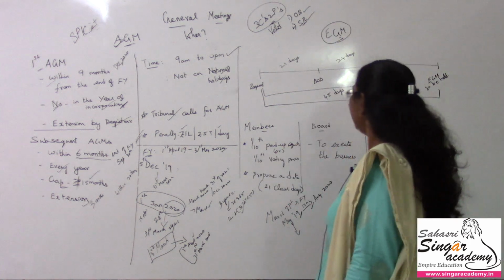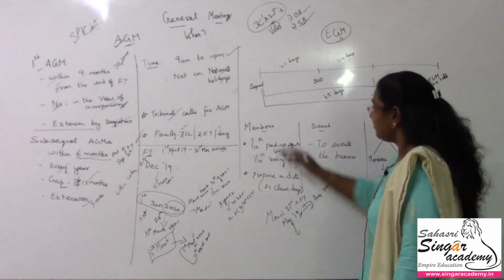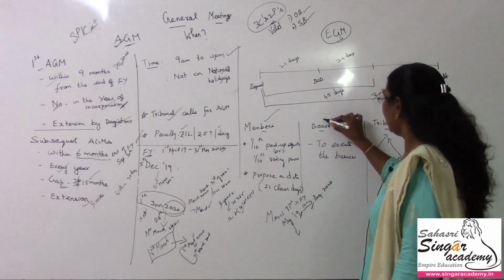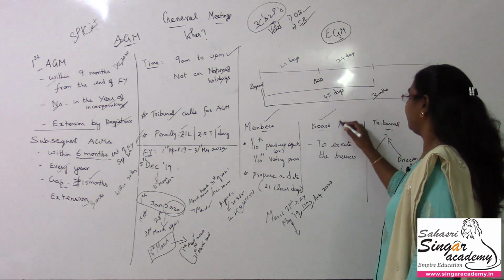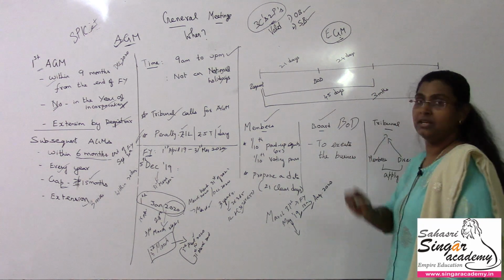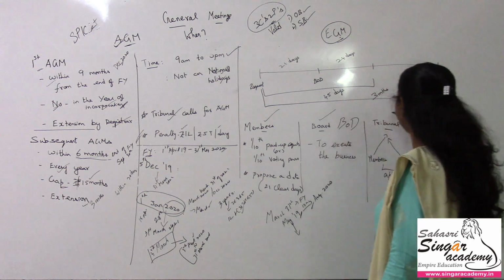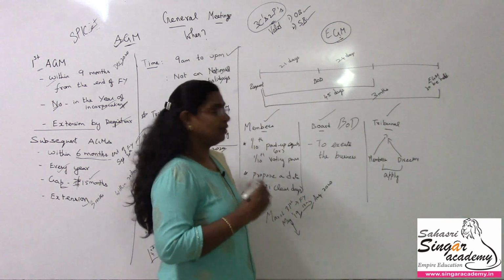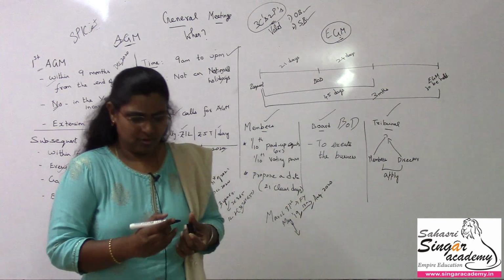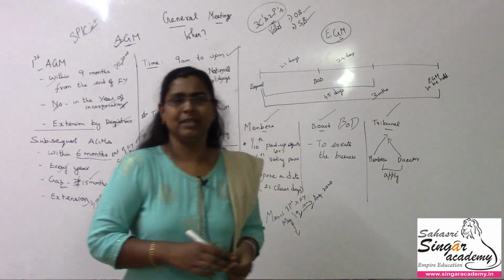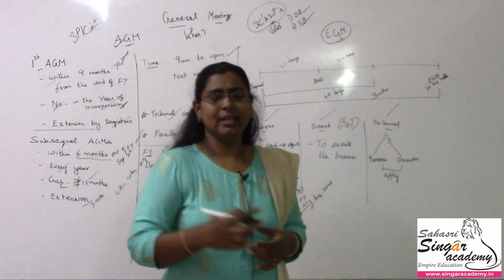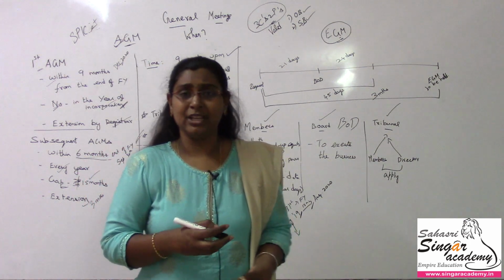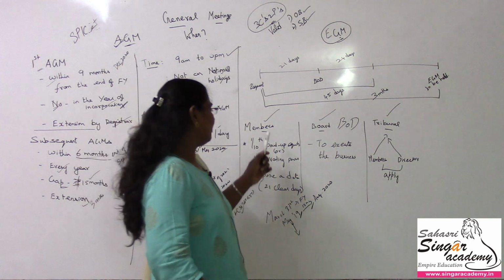Fine. So the EGM can be called by members. Okay, who can call? Members can call, or else the board of directors can call. The BOD, board of directors, may call for the EGM, or the tribunal also can call for the EGM. So either the members or the board of directors or the tribunal. Why did the members call? Probably something is wrong with the management. Something is going wrong. So at that time they want to make it clear to the management. So if there are any issues, the members may call.